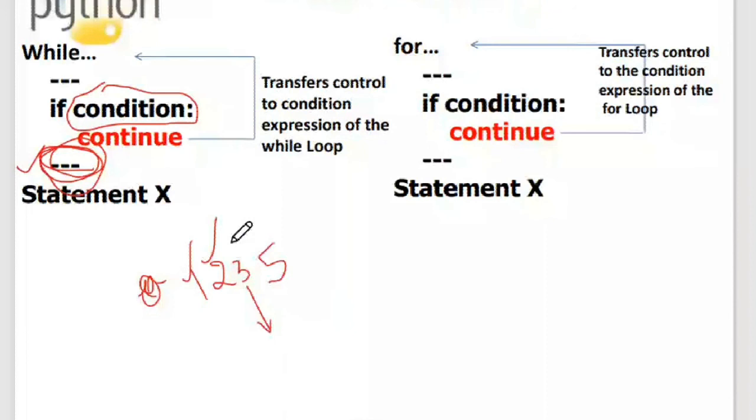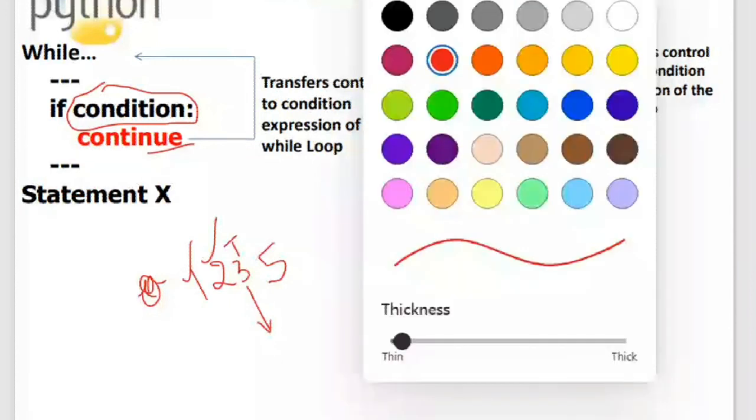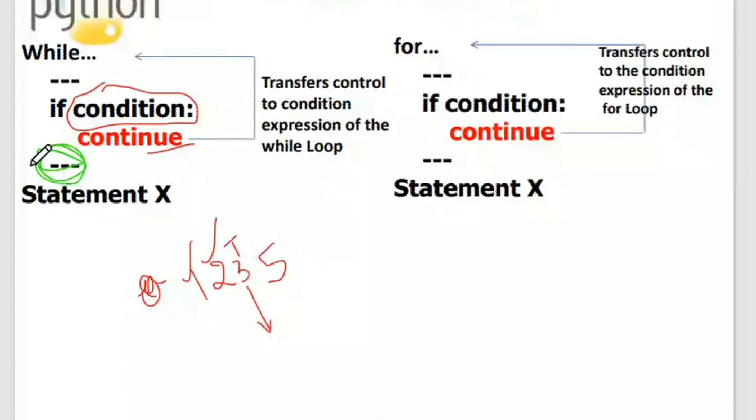Now when this continue executes, as you're seeing, there are certain statements over here, right? These are the statements after this if block. These statements will not execute, and this third iteration will stop and the control will go for the next iteration. Okay, so in the next iteration, it will check whether this particular for condition is okay or not. If the condition is okay, then it will execute the next iteration, else it will come to the statement X.